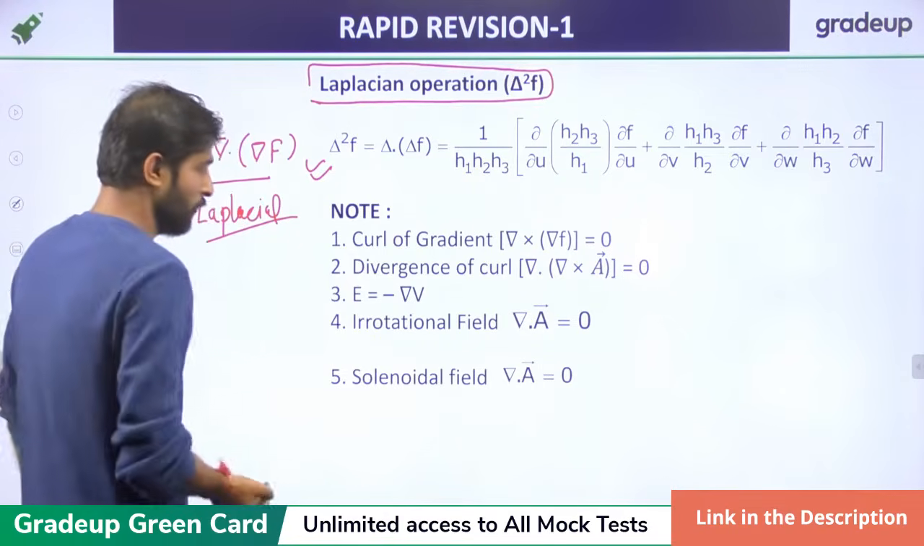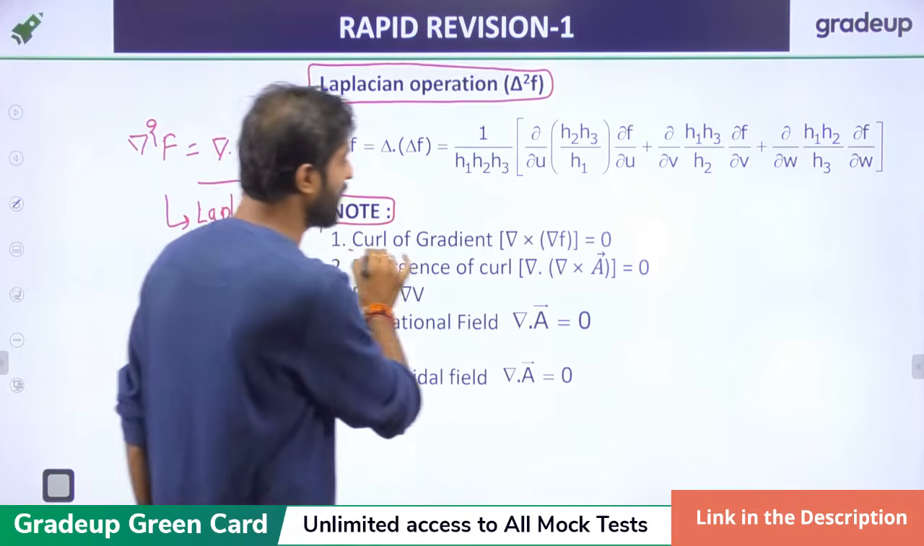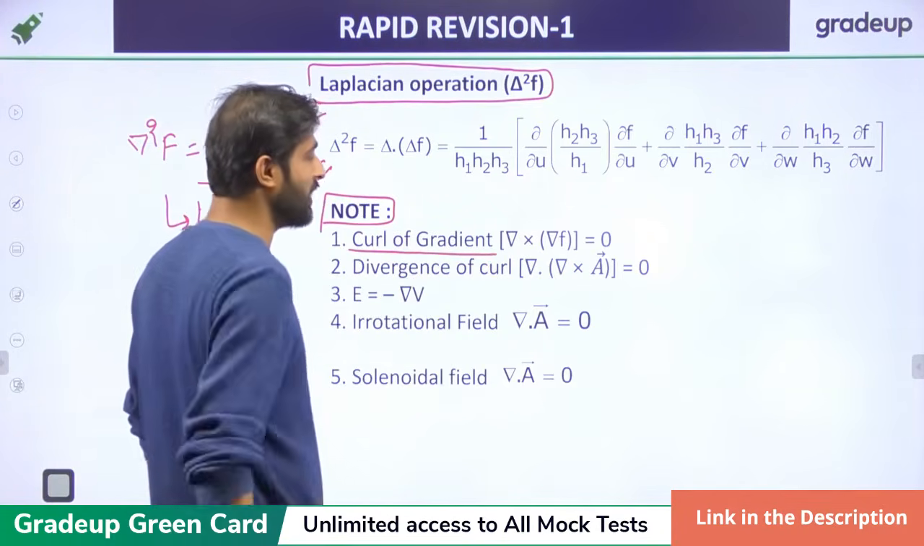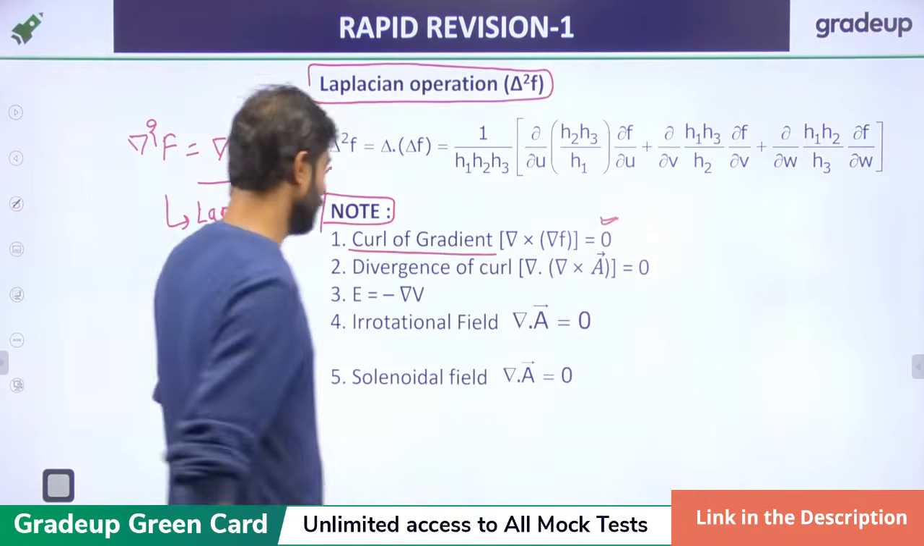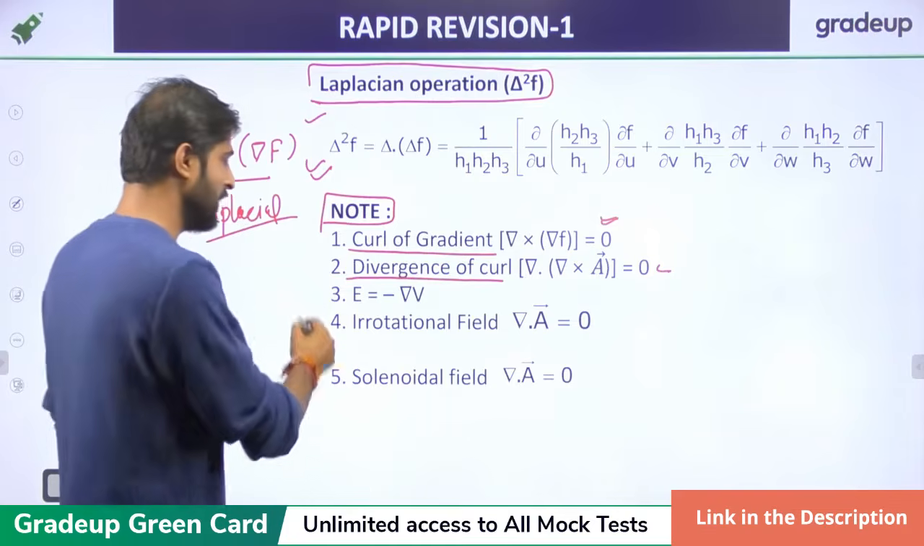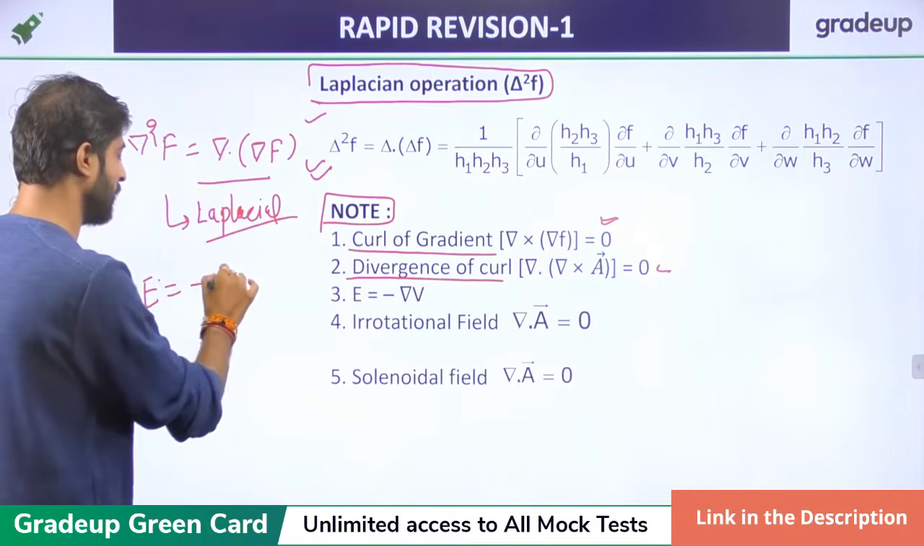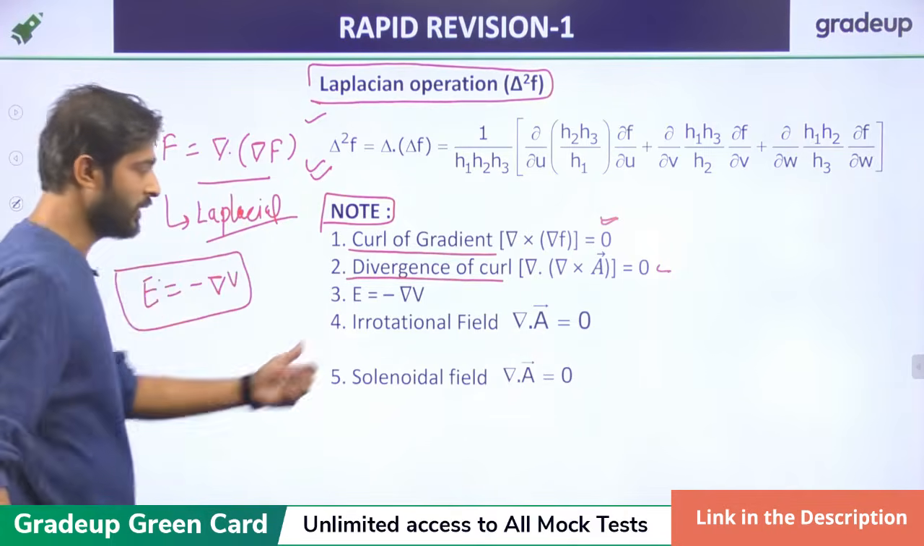Now, a few important topics related to the Laplacian, that is, curl of the gradient. Curl of the gradient is always equal to 0. Another one: the divergence of the curl is always equal to 0, right? E is the electric field. We know that the electric field is just minus del V, right?